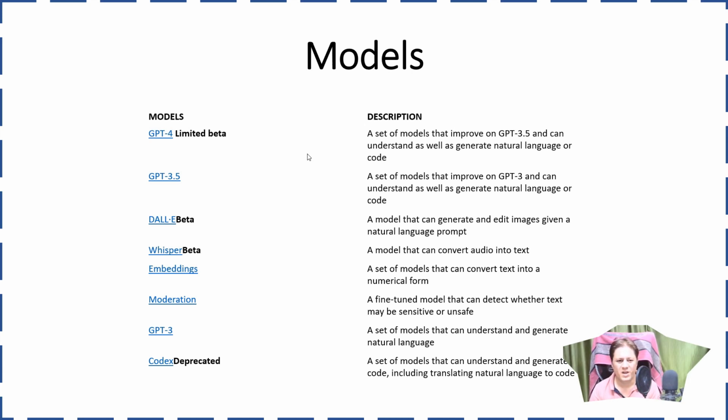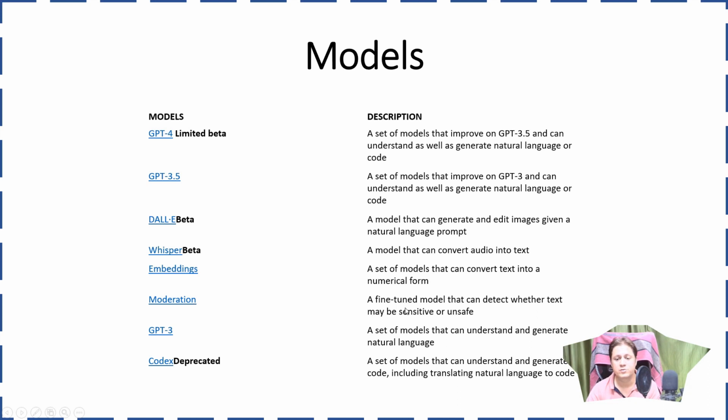Actually, you need to understand the very important models like GPT-4, then GPT 3.5, DALL-E, which is related to images. Whisper is related to speech, audio into text. Embeddings are related to text into numerical format. Moderation, this is very important.